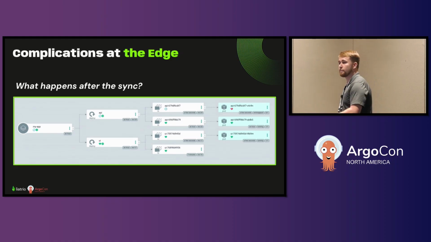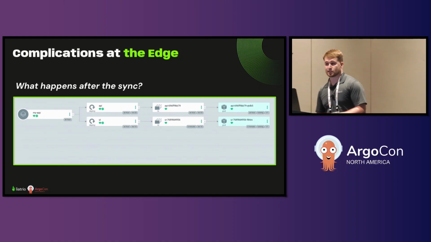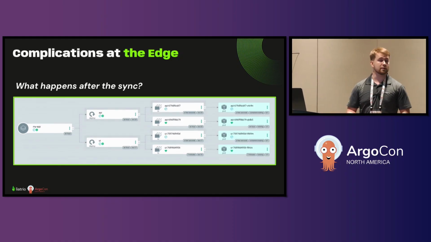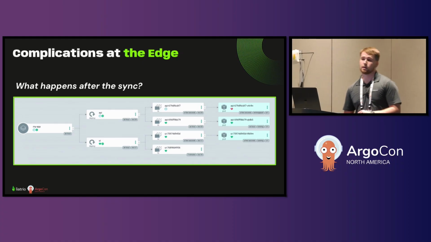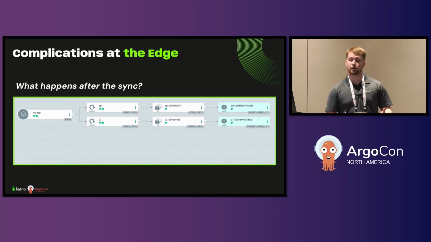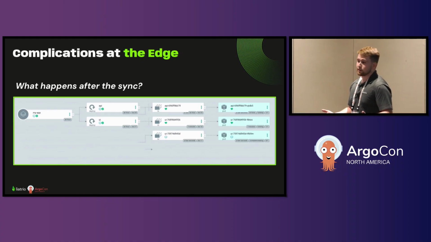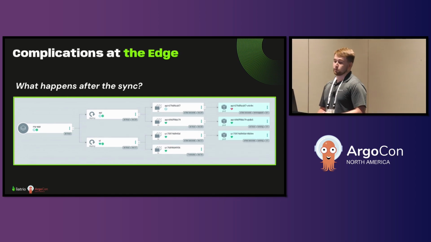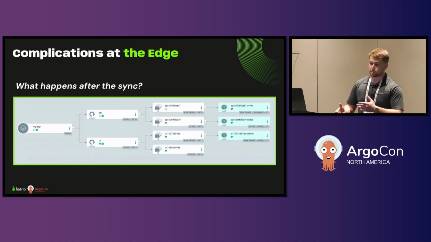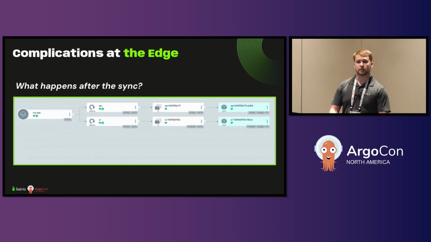Well, depending on what happened just before going offline, this could potentially leave our cluster in a really broken state. And speaking of which, the third problem is rollbacks. If our cluster is offline and unhealthy, then we likely can't fix anything forward, and Argo doesn't cache things forever, so the likelihood of us being able to perform an offline rollback is pretty low.